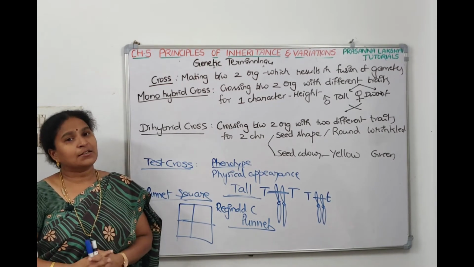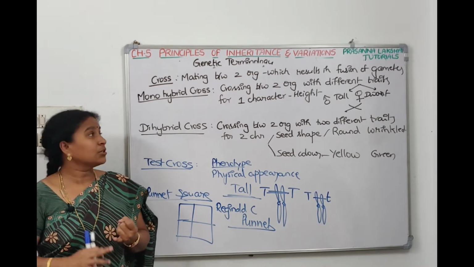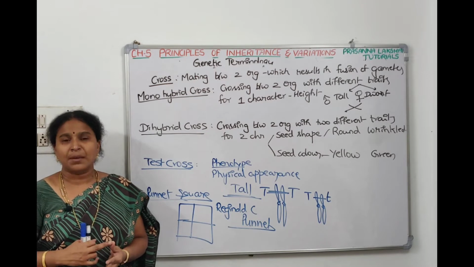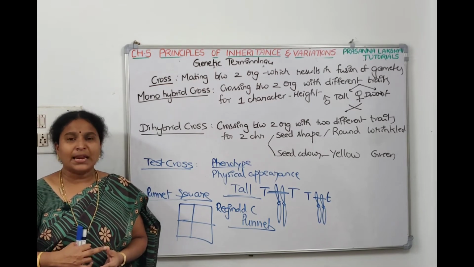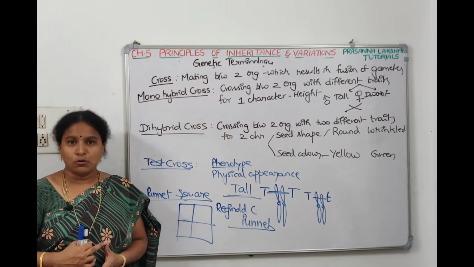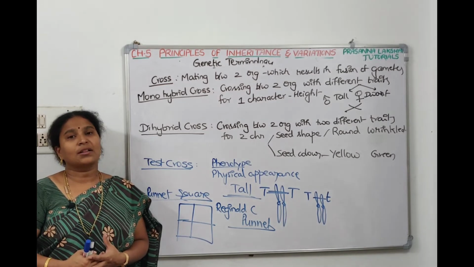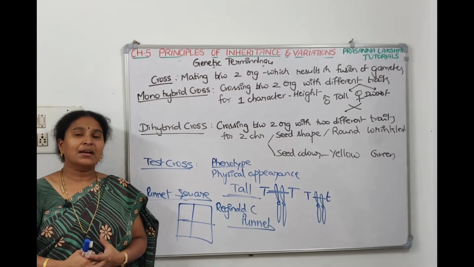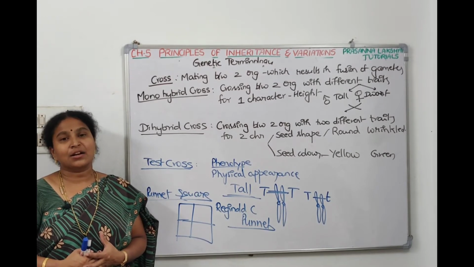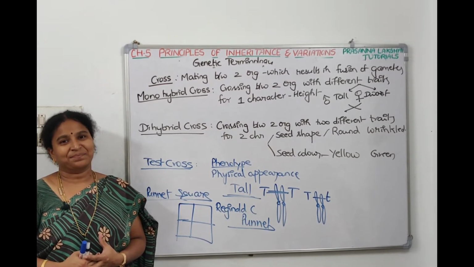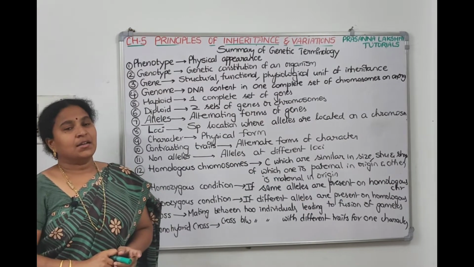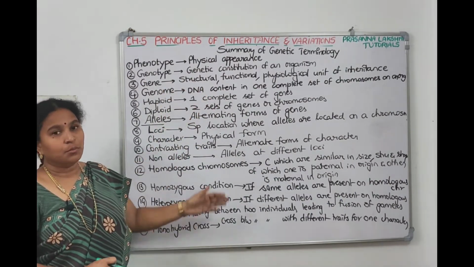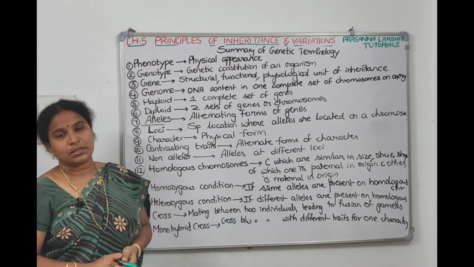So we discussed the terminologies: what is monohybrid condition, what is dihybrid condition, what is cross, what is phenotype, what is genotype, what are traits, what are alleles, what is character, what is locus, what are non-alleles, all that we discussed. Take a screenshot, then we will talk about Mendel, who is the father of genetics, and the contributions made by him. For better understanding, I once again took the summary of the genetic terminology on the board. Let us see this and then we'll go to the next concept.